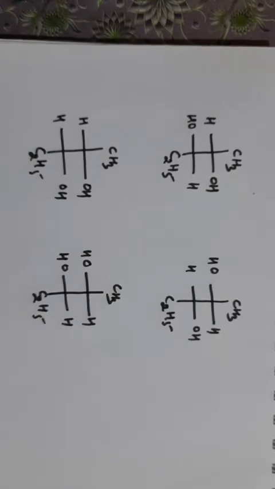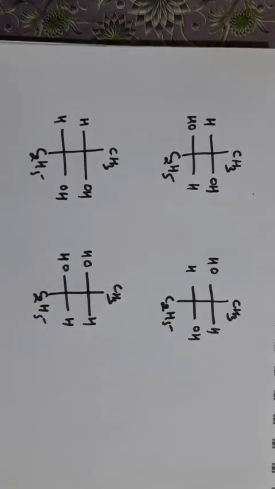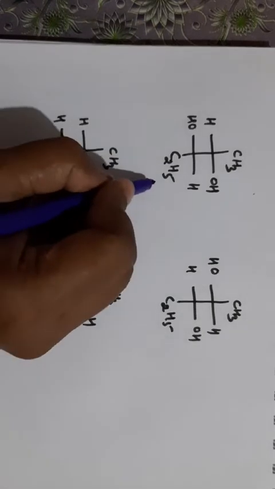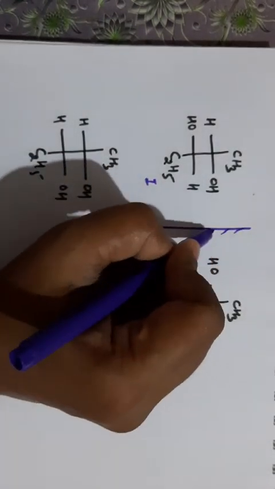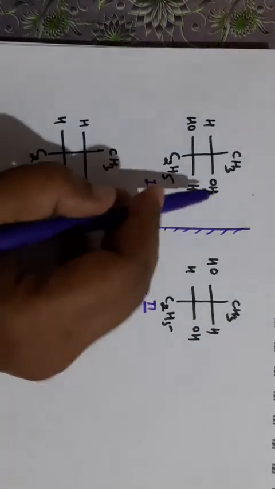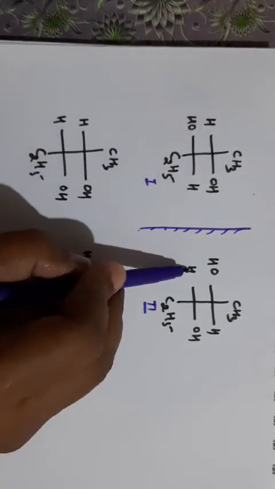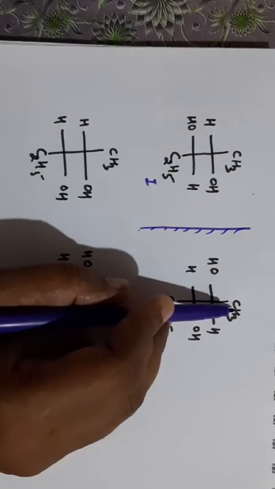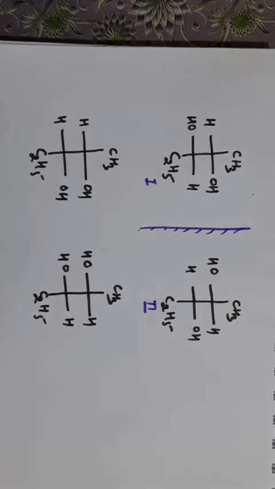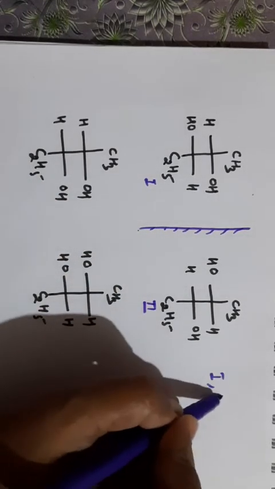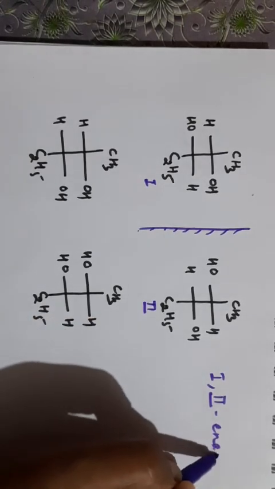Now see these examples. All these structures have the same molecular formula, and same arrangement of bonds. So what is the difference between these structures? See, if we consider the first and second one, if you place a mirror between them, they will appear as mirror images of each other. In front of OH there is OH, in front of H there is H. In front of CH3 there is CH3, in front of C2H5 there is C2H5. So these are mirror images of each other. So first and second, what is the relation between them? They are enantiomers.